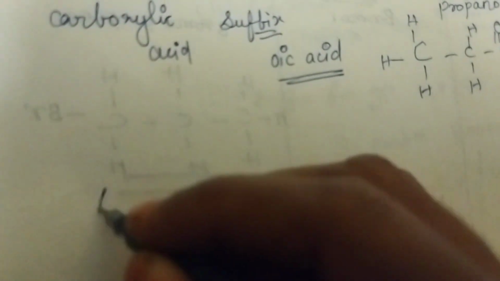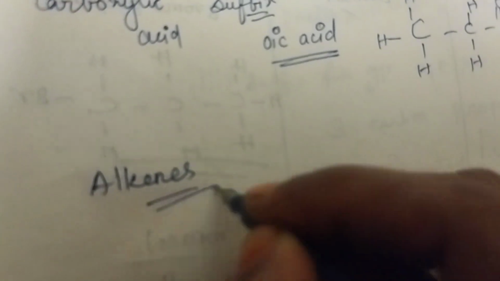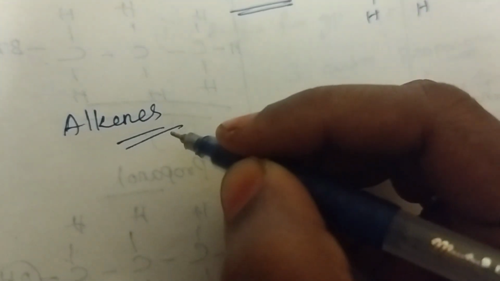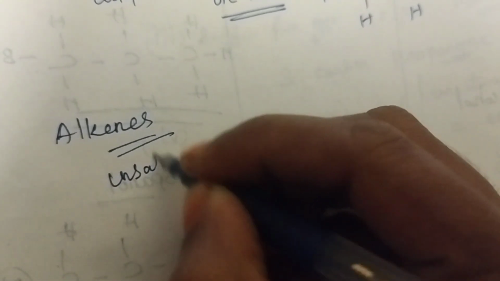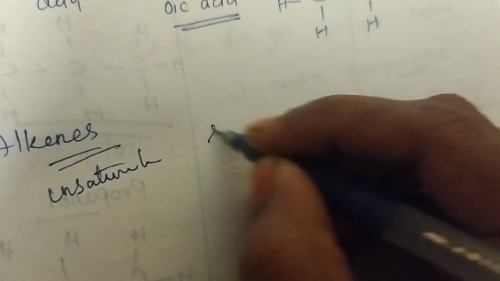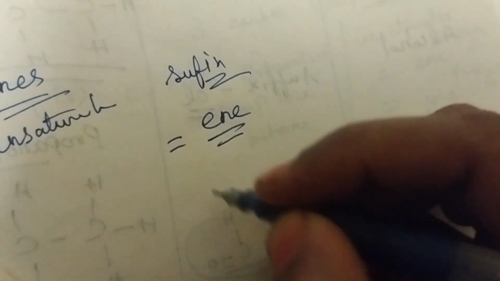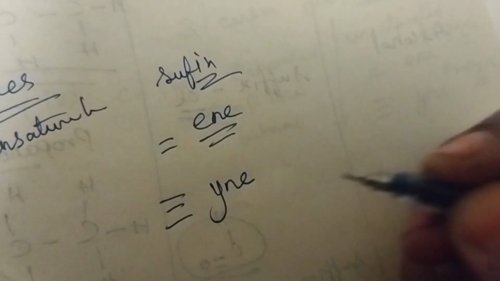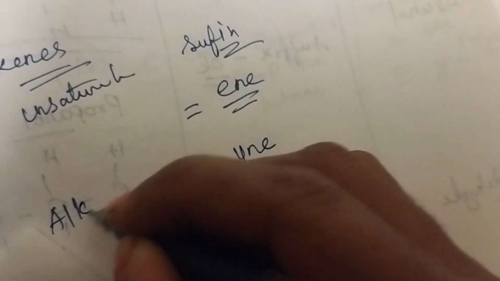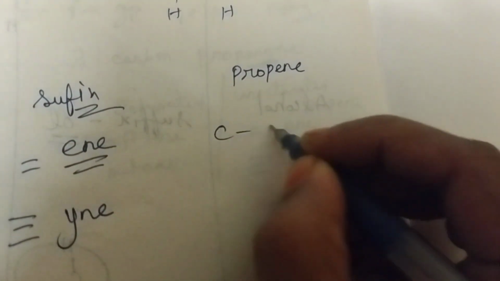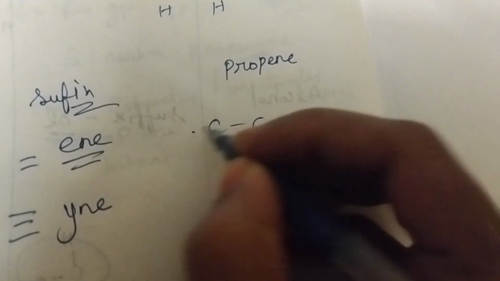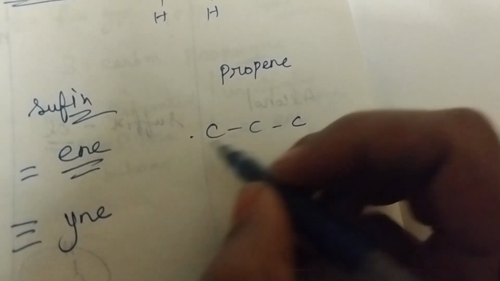And the next one is alkenes. Alkenes are unsaturated, because a double bond will come. And what suffix will come here? ENE will come for a double bond. For a triple bond, YNE will come, and triple bond compounds are called alkynes. Now here we are going to see propene: 3 carbons, and one double bond will come in between the carbons.